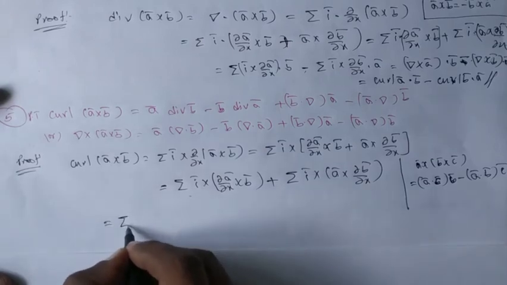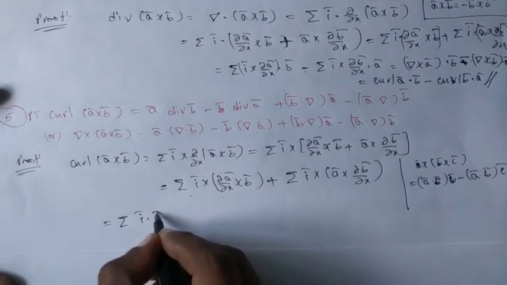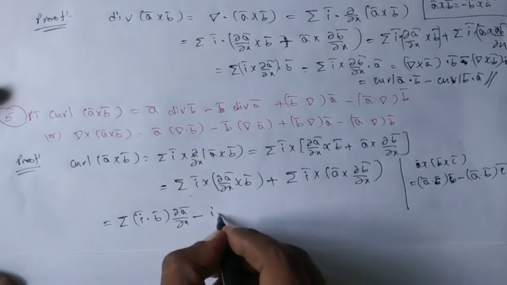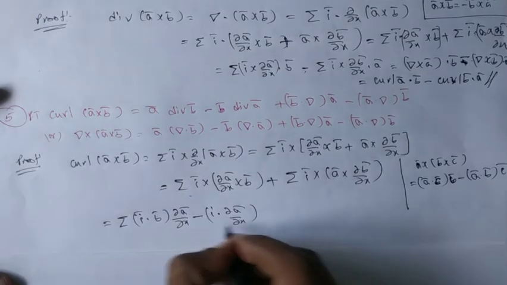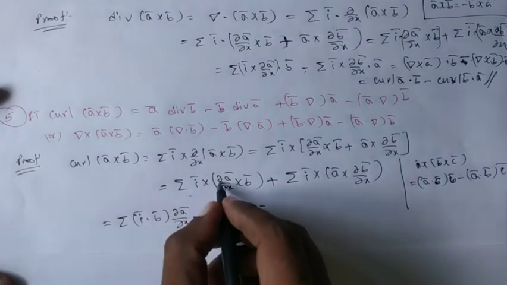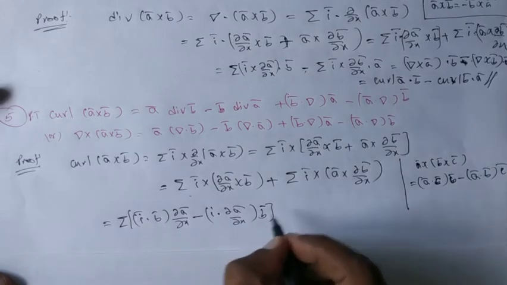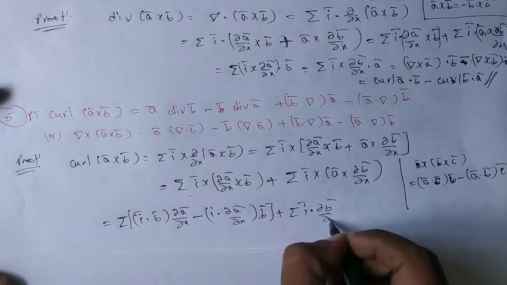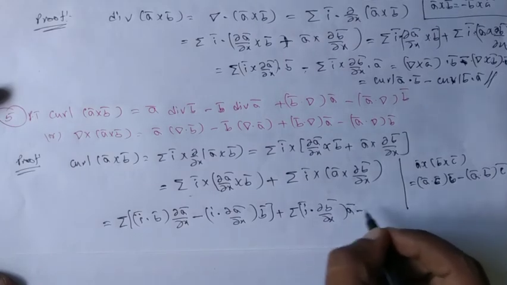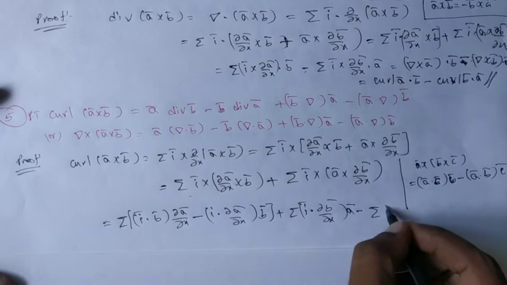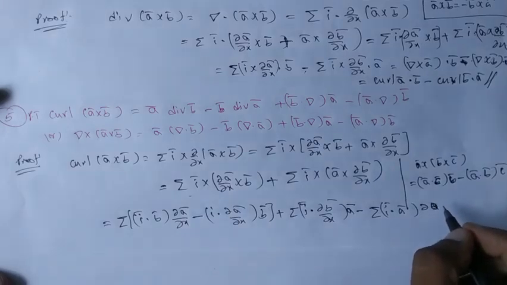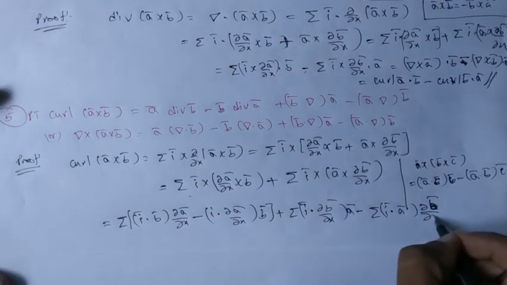So sigma I can have it as I bar dot B bar into dou A bar by dou x minus I bar dot dou A bar by dou x into B bar. This summation is split into two sums, plus sigma I bar dot dou B bar by dou x into A bar minus sigma I bar dot A bar into dou B bar by dou x.